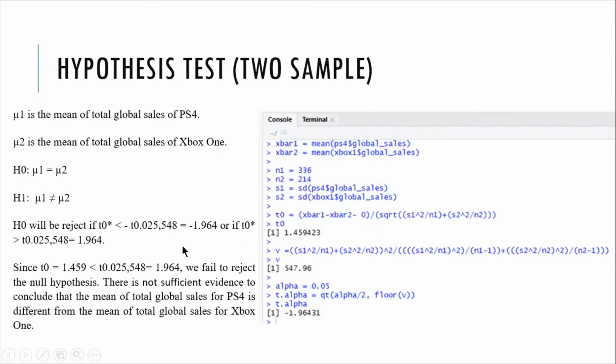From here, we can find out that the test statistic value is less than the critical value, which means we fail to reject the null hypothesis. That means there is not sufficient evidence to conclude that the mean of total global sales for PS4 is different from the mean of total global sales for Xbox One.